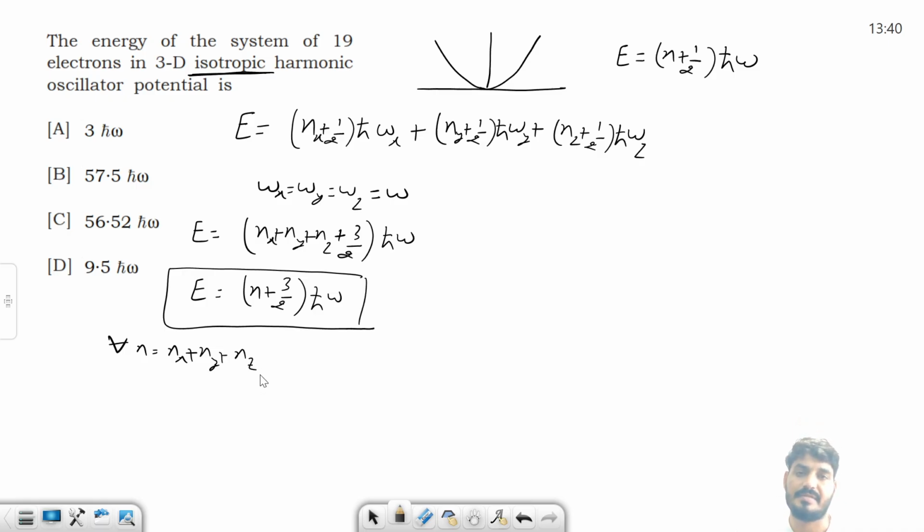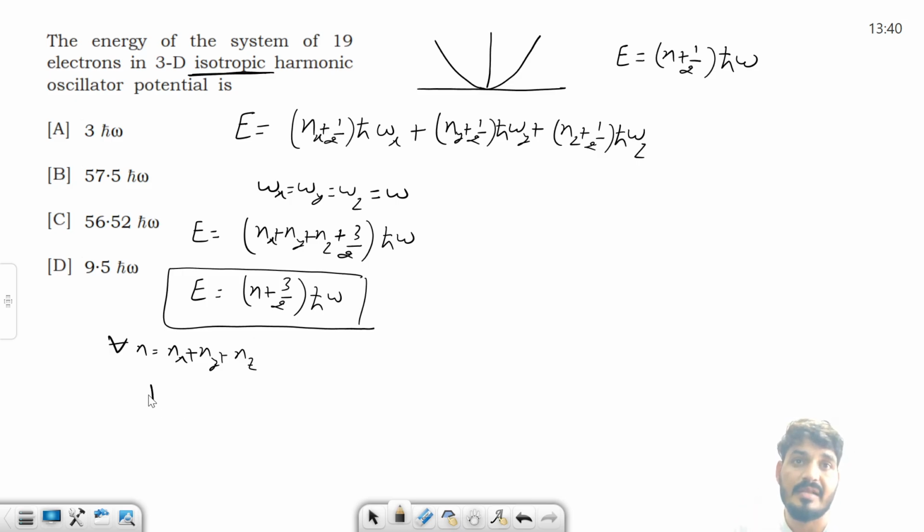This is the energy. Now it is a 3D case, then of course there should be a degeneracy. How to find out the degeneracy? देखो एक तो तरीका है कि degeneracy के लिए आप nx, ny, nz की different values choose करो, and that is very complicated. So how will we do it for the isotropic case? This is especially for the isotropic case. What is the degeneracy?